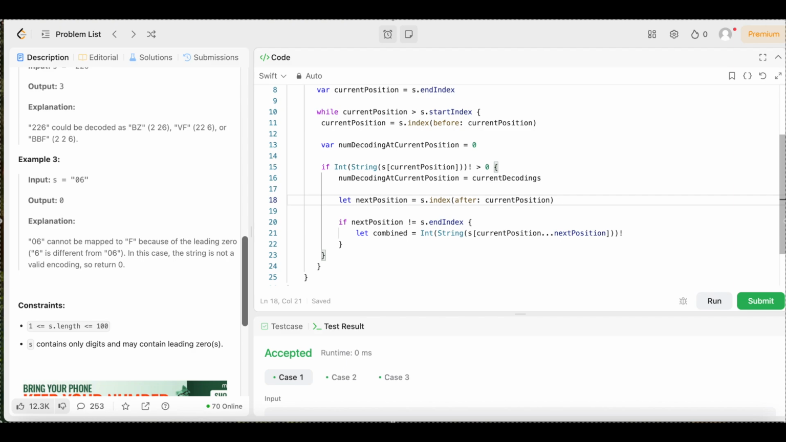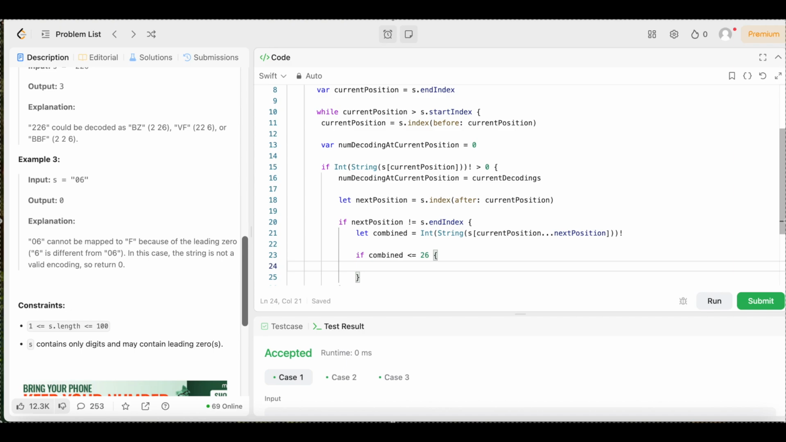So if the 2-digit number is 10 to 26, it's a valid letter, right? So it could be from J to Z. So we're going to come underneath this, and we're going to say if combined is less than or equal to 26, we're going to open up the brackets. Boom.